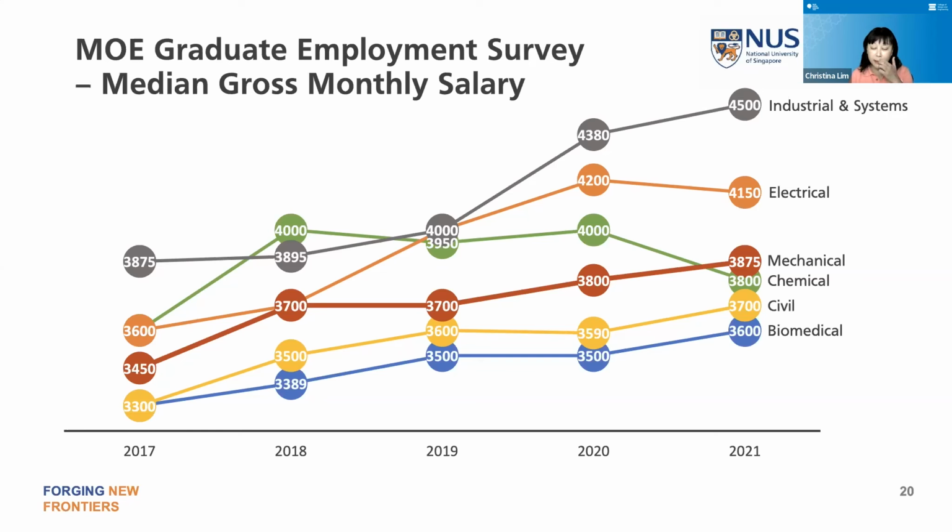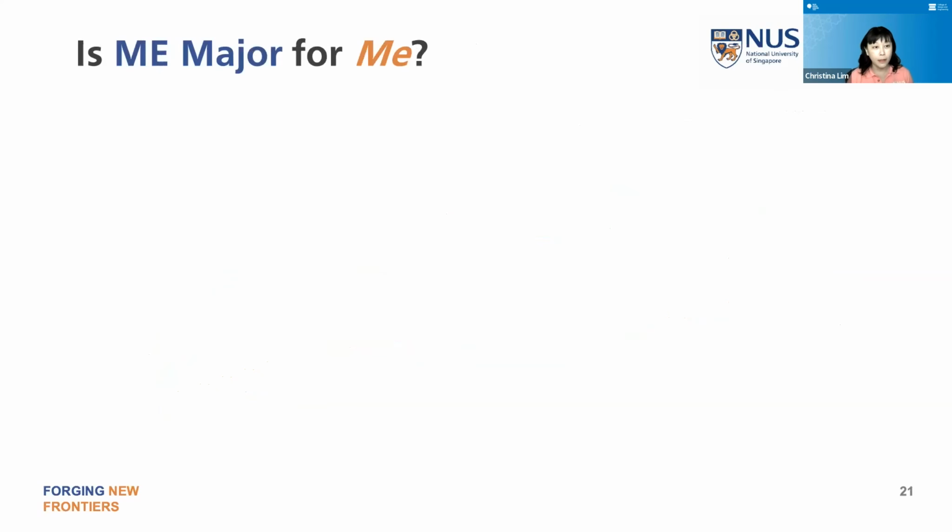If you look at chemical engineering, it's actually on a downward trajectory. It was stagnant for a while. It's the line in green, and it's on a downward trajectory, which is not very good. Mechanical engineers are making more and more pay, steady but slow, and steady and slow is good. At least you don't get shocks like a drop in pay and so on. So that's just for you to see. All this data is available on the MOE website online.